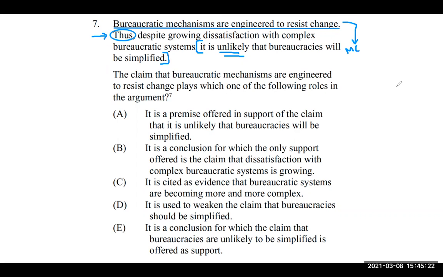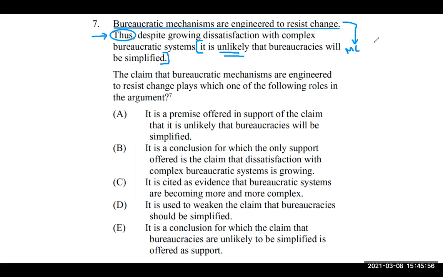Let's say we didn't have thus, and we just have these mechanisms are engineered to resist change. Despite growing dissatisfaction, it's unlikely that the bureaucracies will be simplified. We're still wondering, why is it unlikely? And it's because these mechanisms are engineered to resist change. It's explaining why it's unlikely. So that's another way we can tell that it is supporting the conclusion. And there's only one main conclusion. The main conclusion is the thing being supported, and the premises are doing the supporting.